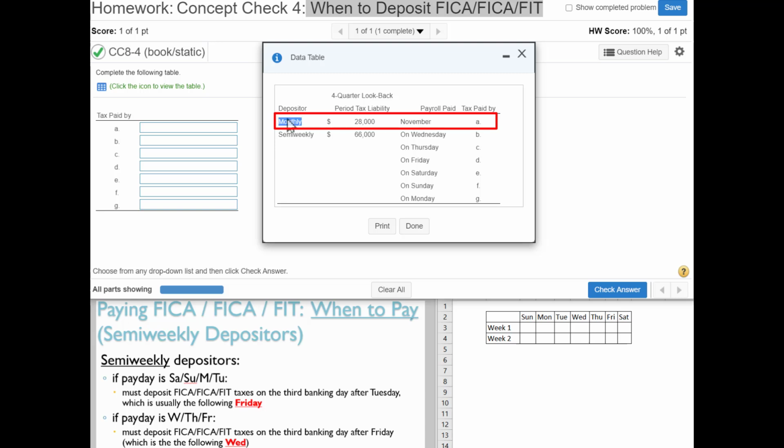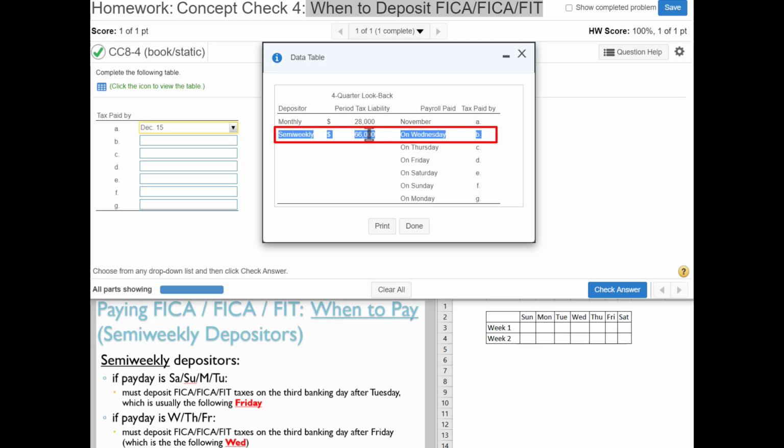Well, remember, monthly depositors have to pay on the 15th of the month. So would we pay November 15th? Well, no. You have to get to pay the following month. So they get to pay December 15th. It wouldn't make sense to pay on November, because what if the pay period was paid on November 28th? Would you pay on 15 days prior to that or a few days prior to that? No.